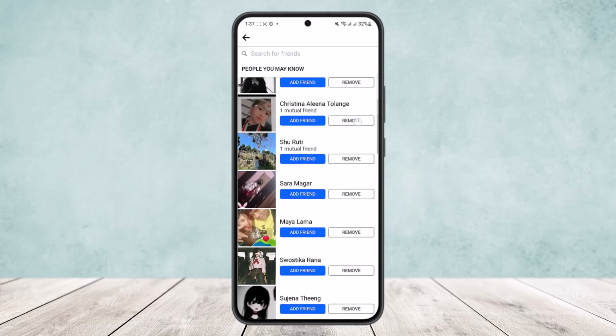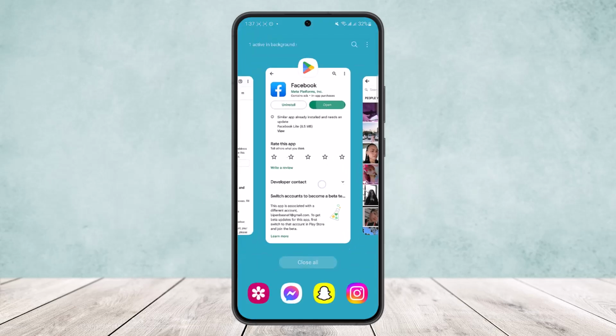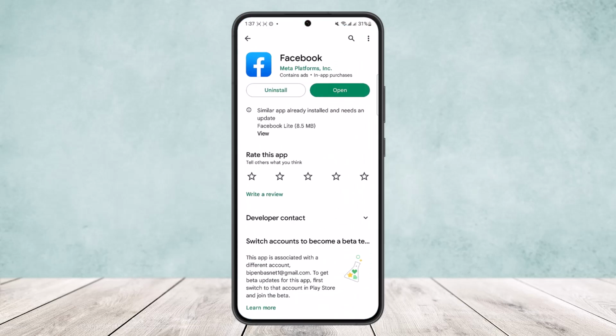Now you can see all my contacts' Facebook accounts showing up here, and you can add friend from here, and even in suggestions you'll be shown their accounts as well. So this way you can find friends on Facebook by phone number or contacts.